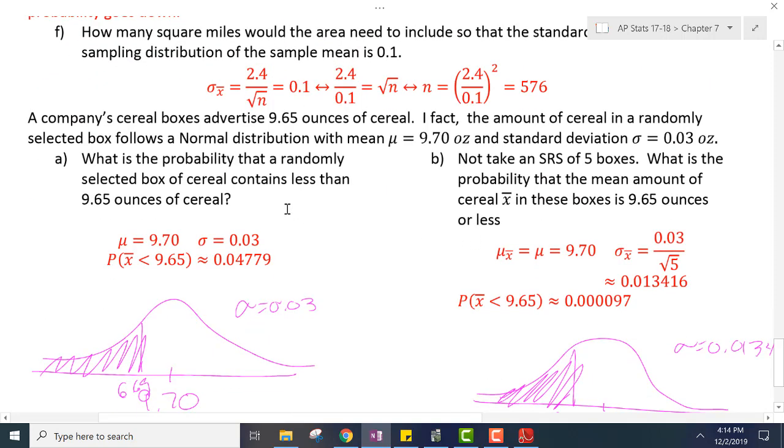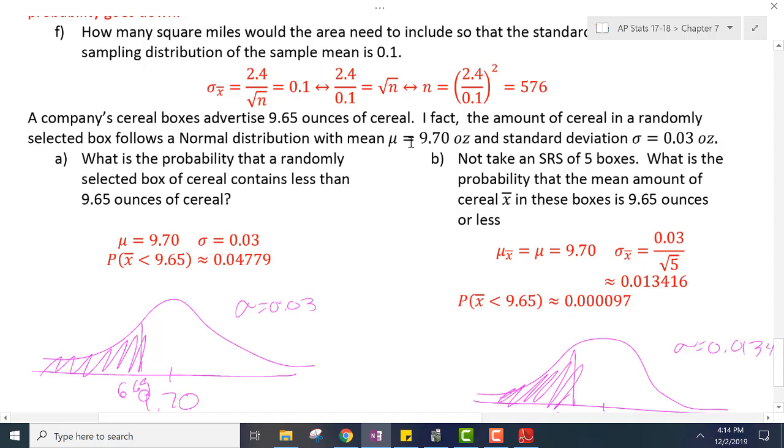A company's cereal box is advertised as 9.65 ounces of cereal. In fact, the amount of cereal in a randomly selected box follows a normal distribution with mean of 9.70 and standard deviation of 0.03. What is the probability that a randomly selected box of cereal contains less than 9.65 ounces of cereal?